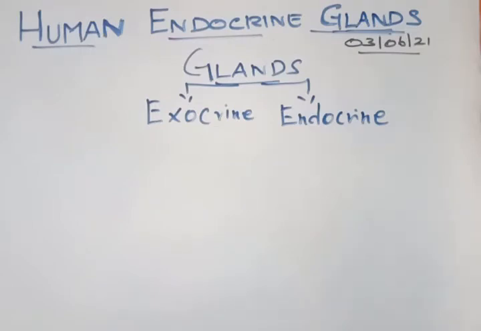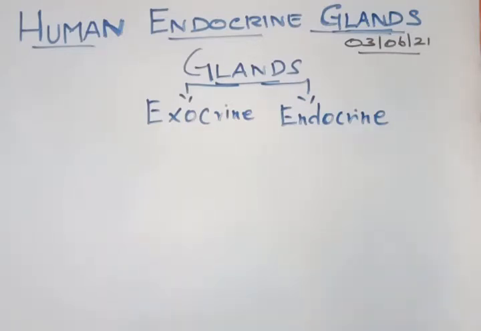Now these two glands are found in all animals, especially in human beings. Now, what is the difference between the exocrine and the endocrine glands?